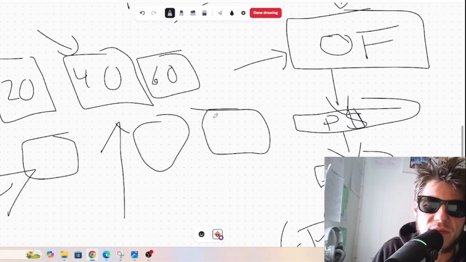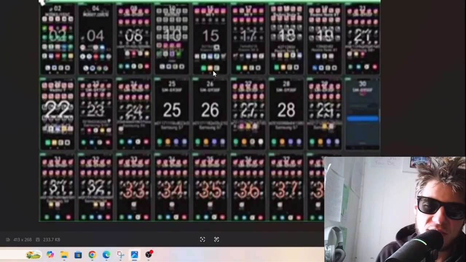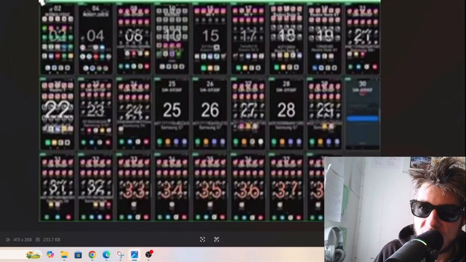Why are we going to get Android phones? We're going to get Android phones because they have what's called containers. You can have containers, and each one of these containers can have its own apps on it. And so normally you'd only be able to have one Instagram app on your phone, but instead you can have up to 10 Instagram apps per phone. I found this from a guy that I'm following on YouTube. Shout out to you if you see this. But as you can see here, he's got 10 icons here, 10 Instagrams and 10 Threads on each phone, and these are all Galaxy phones.